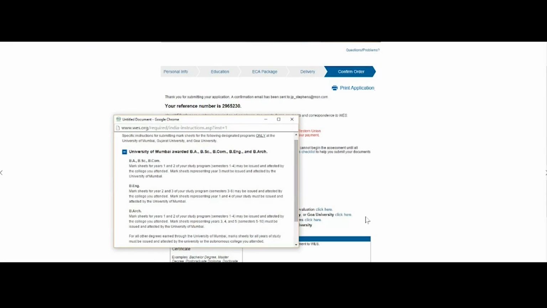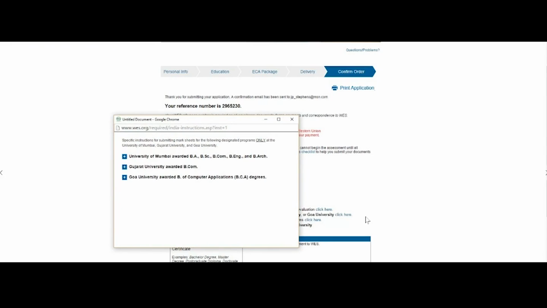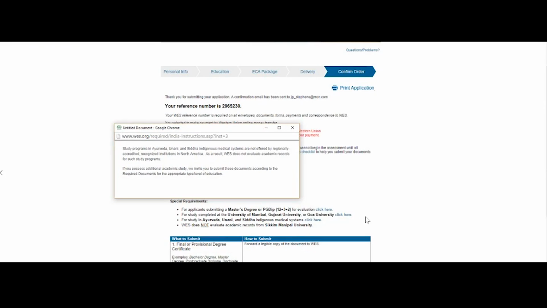Next thing is, if you are studying in some particular universities in India, you need additional documents. And then the last one is if you studied in the Sikkim Manipal University, WES will not evaluate you. This is one university in India where WES is keen not to evaluate students who have studied in that institution.